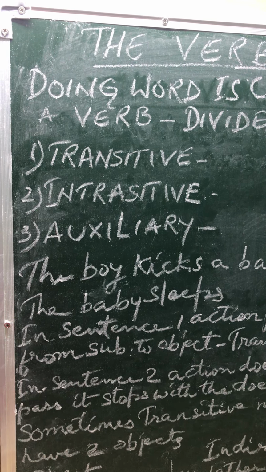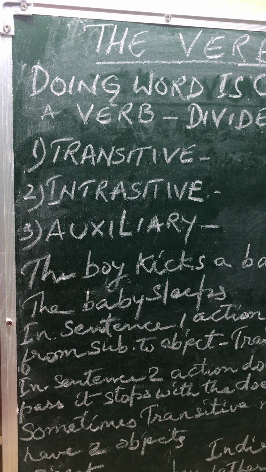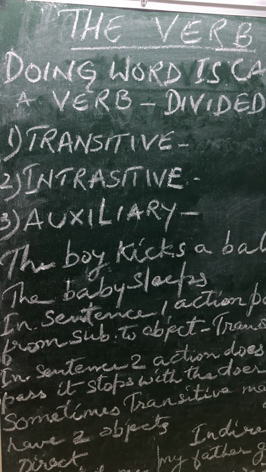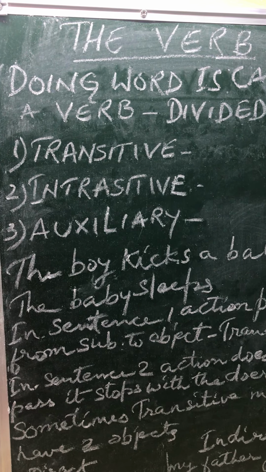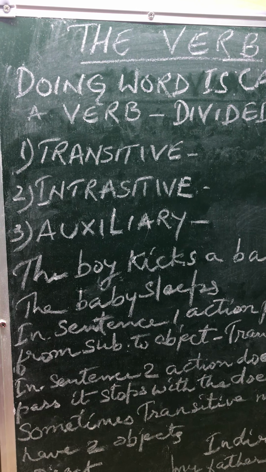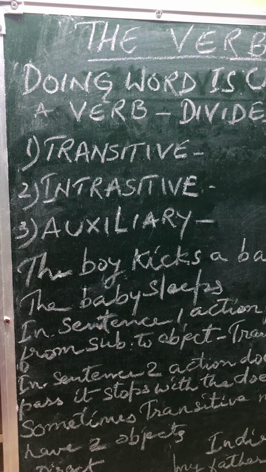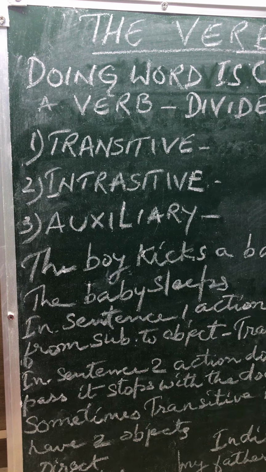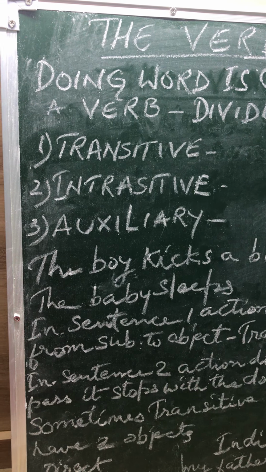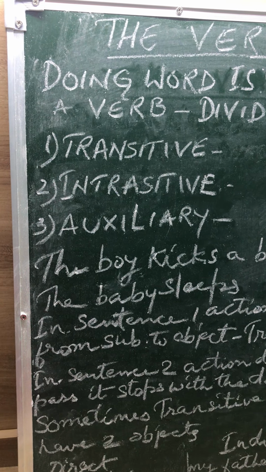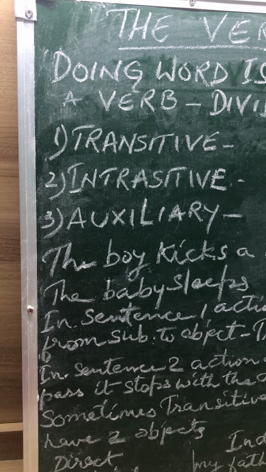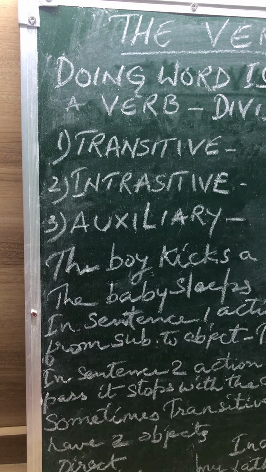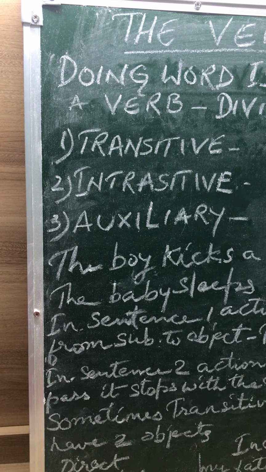The cat sleeps on the rug. The cat is the subject and it is doing the work of sleeping. So the cat sleeps. Sleeps is the verb. Cocks crow in the morning. Cocks crow. So it is again an intransitive verb because there is no object.